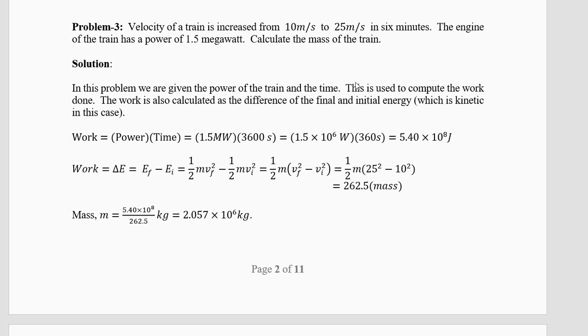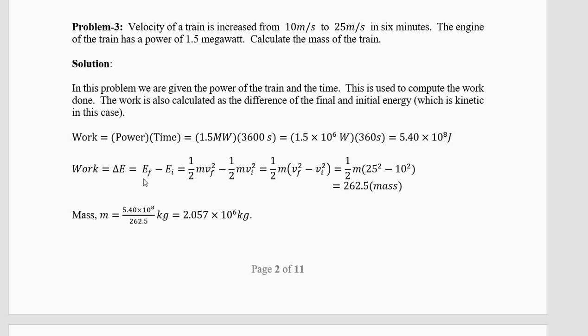The easiest way to calculate the mass of a truck or a train is from these parameters. If you know the power of the engine, then you can calculate the mass without a balance. Now, how much is the work? Work is power into time. So 1.5 megawatt into 360 seconds. This is megawatt, capital M, capital W. 1.5 into 10 power 6, mega means 10 power 6, 1 million, into 360. Time is 6 minutes. 6 minutes is 60 into 6, 360 seconds. We'll get a very big number, 5.4 into 10 power 8 joules. This zero we don't have to pronounce.